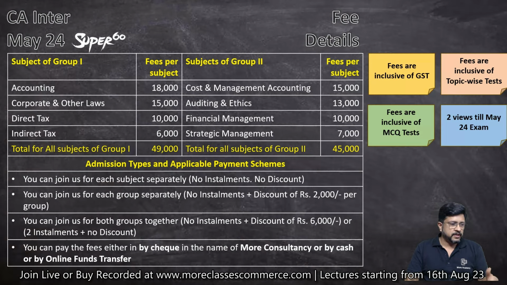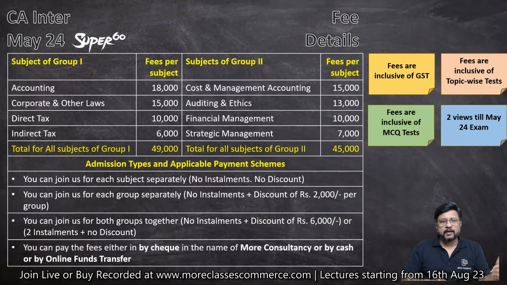Plus there are some discount schemes. If you want to join us only for a single subject, that facility is also available. Live at class, live at home, but only one single subject that you can join. But then there are no separate installments. There are no discounts available to you. You can join us for each group separately. Again, there are no installments. Discount of rupees 2,000 per subject or per group would be available to you.